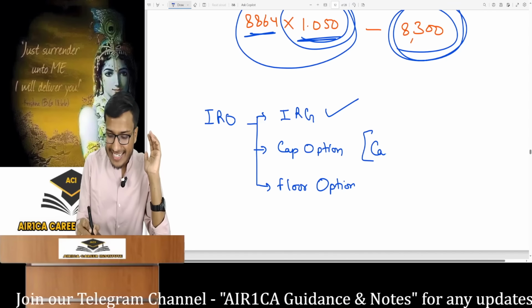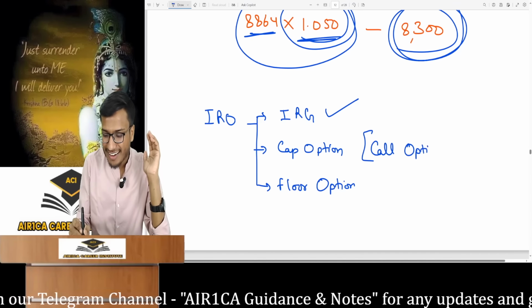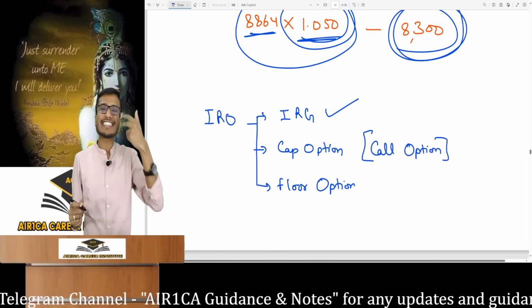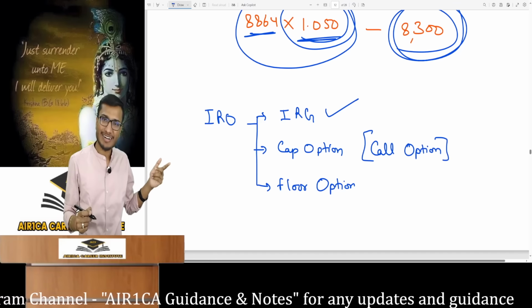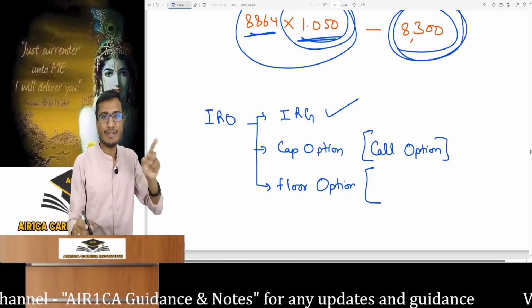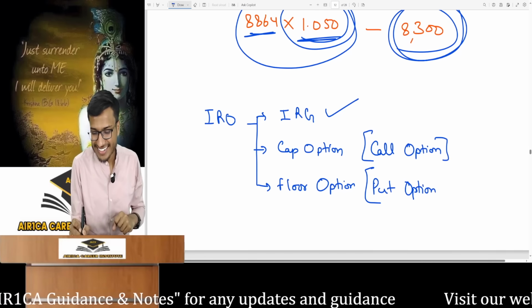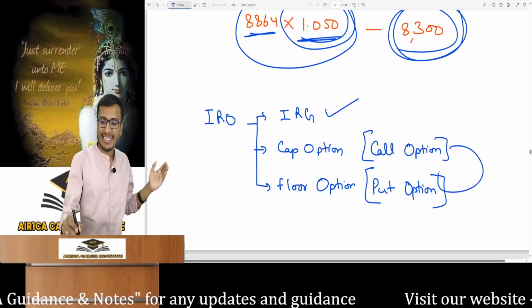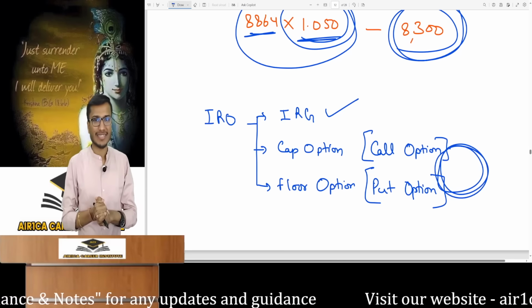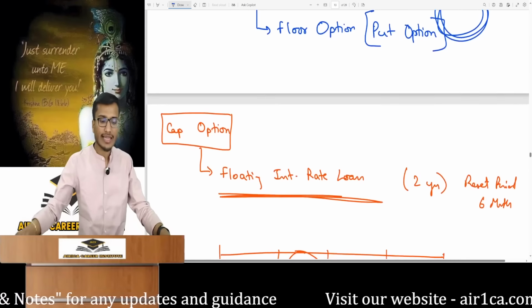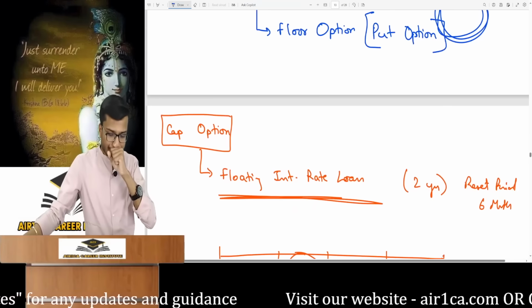A cap option is very similar to the equity derivatives call option. That's what a cap option is in interest rate derivatives. It's a call option. A put option in equity derivatives is now called a floor option in interest rate derivatives. We have two types of interest rate derivative options to understand. What are they? It is very simple, and first we'll discuss the cap option.